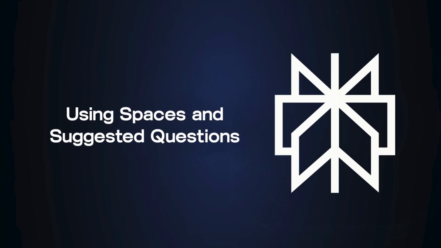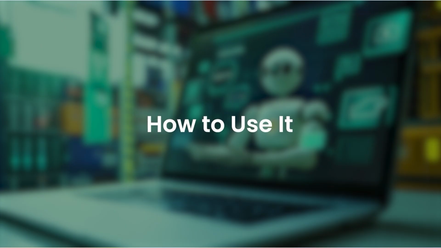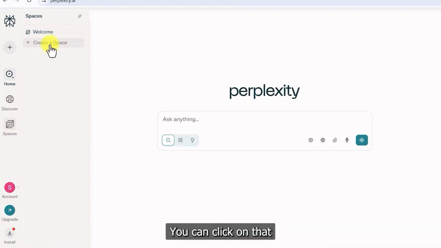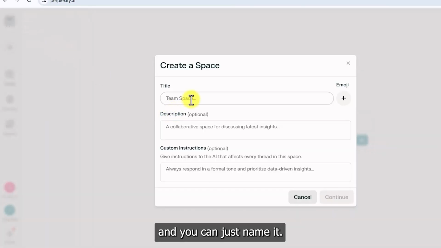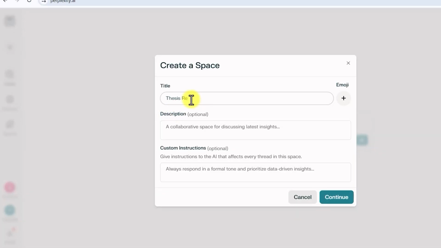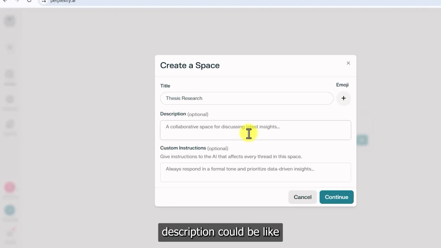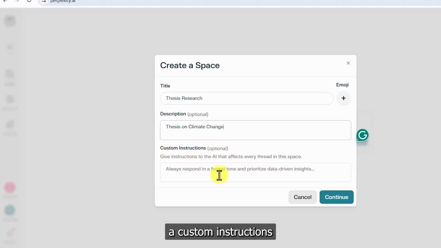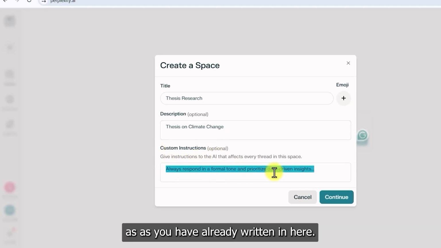Using spaces and suggested questions. How to use it? You can just hover over to spaces, click on create a space, and you can name it, for example, thesis research, and a description could be thesis on climate change. And you can give custom instructions as you have already written in here.